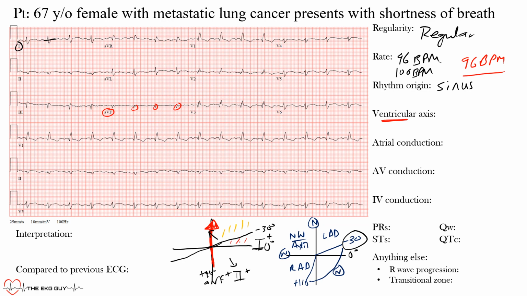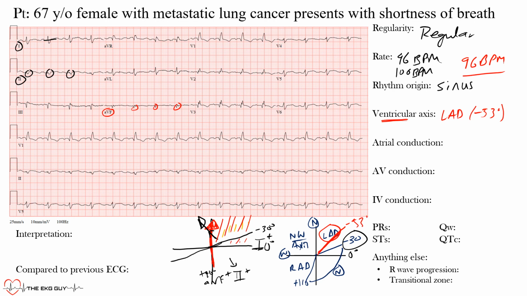So let's look at lead 2 here. Lead 2, notice these complexes here are mostly negative. And if it was negative, we'd go away from lead 2. So because it's going away from lead 2, the axis actually lies in this region, and that region is this one here. So in fact, this is a left axis deviation. The axis was actually negative 53 degrees. So actually lying somewhere about here would be negative 53.